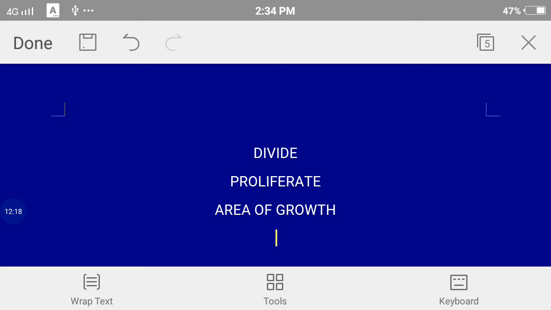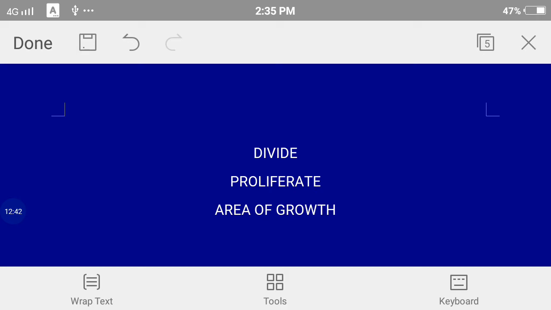So what this particular segment is doing is dividing into 2. Then one segment goes towards the posterior end. New segments are added from the neck, and that's how this worm keeps on growing up to 5 meters in length.